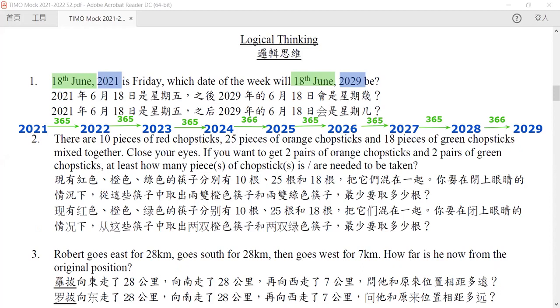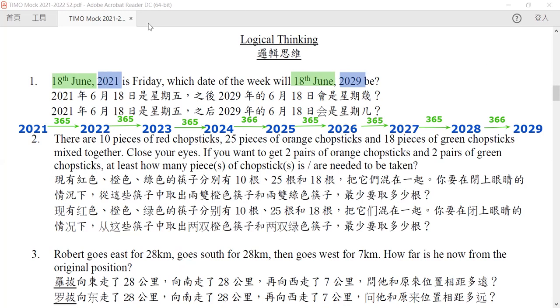So by this, we can compute the difference in the number of days between June 18 of 2021 to June 18 of 2029. Now this is possible. And by knowing the difference of dates, we divide it by 7, so we separate the number of complete weeks and come to the number of remainder days. And by the remainder days, we can calculate the day of the week, because passing every week does not affect the day of the week.